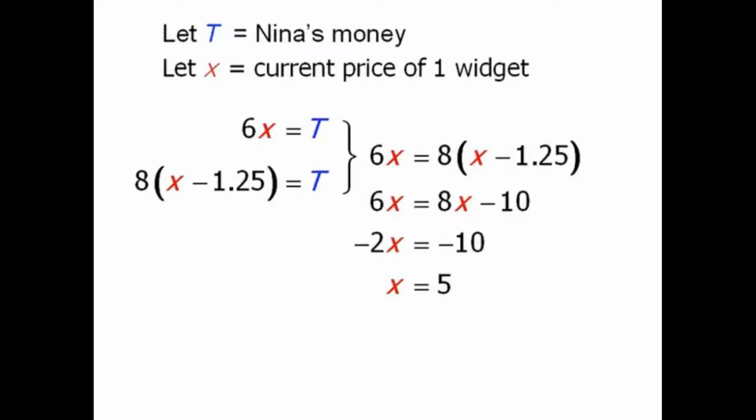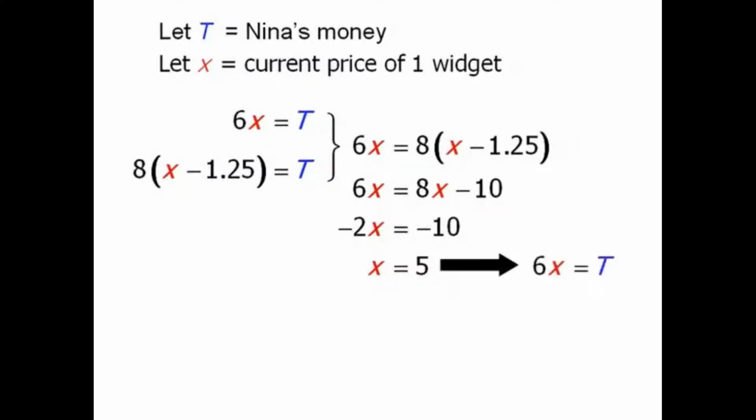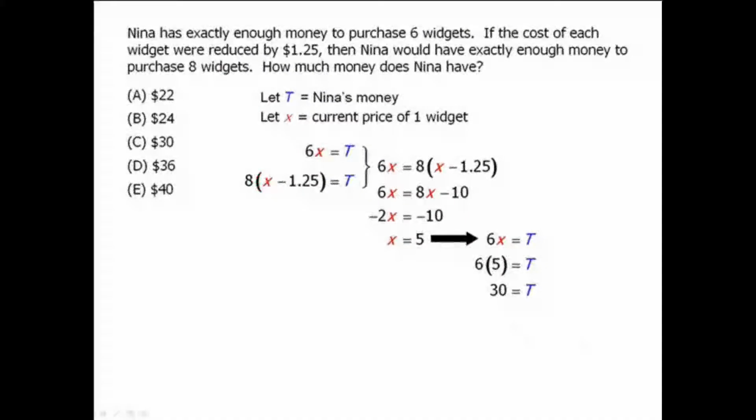Now we need to determine the amount of money that Nina has. We know from earlier that T equals 6x. We'll now replace x with 5 to get T equals 30. So Nina has $30. The answer is C.